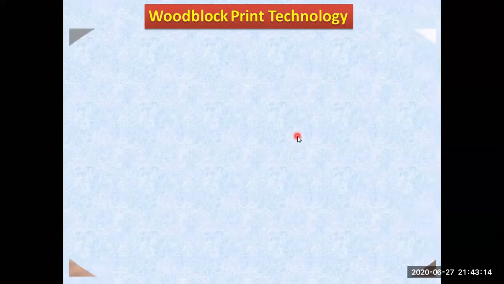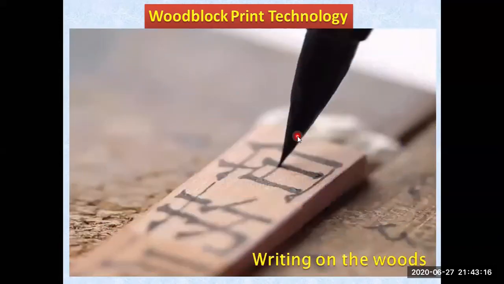And now let me show you the steps, how the people were printing before these printing machines. Let me show you a few steps. Number one, the people in China started first of all by writing on the wood. You can see that something is being written, that is the Chinese alphabet. People are writing with a marker or black ink, they are writing on the wood.